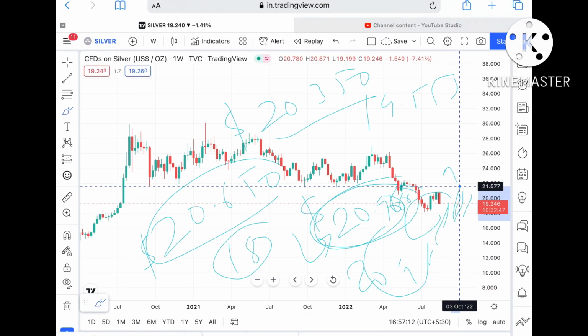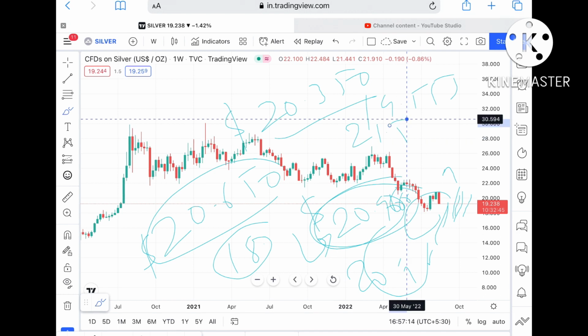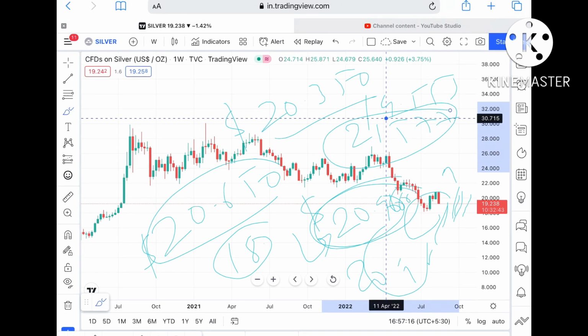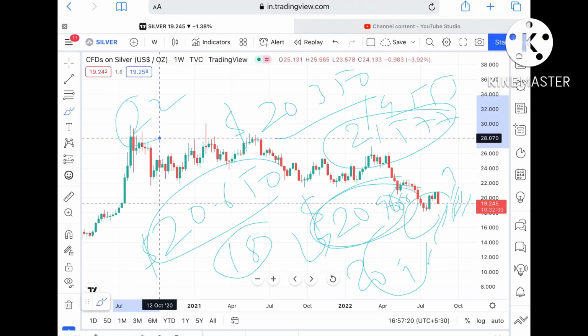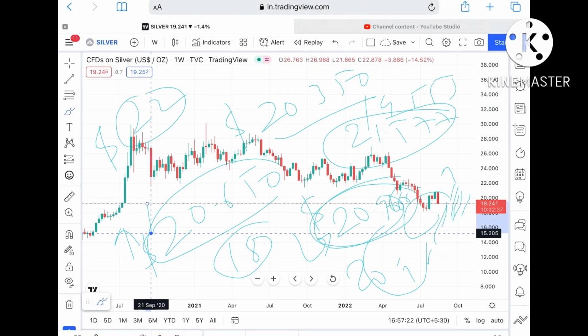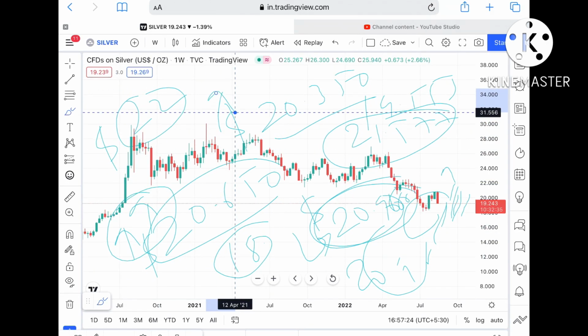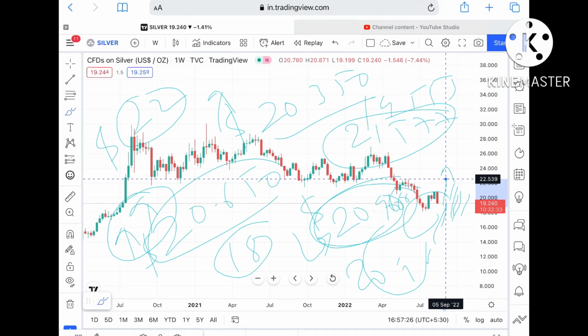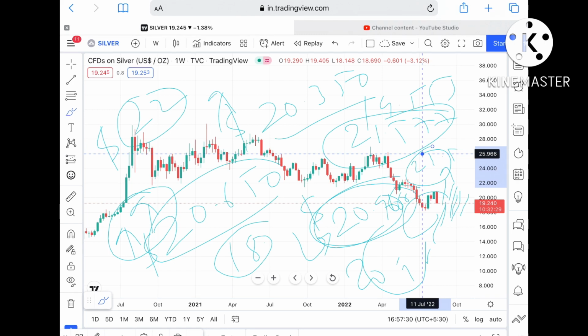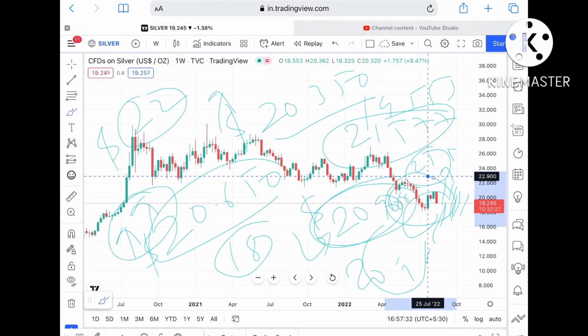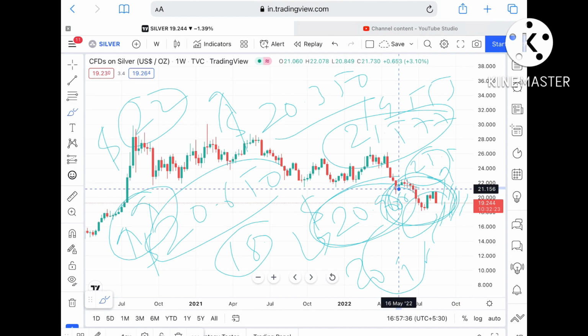We can see it go further upside towards a level of $21.577. If the price goes above that level, then there is a high probability it can touch a level of $22, and from there it can go further upside. If the price goes above that level, it can touch $22.5, and if the price goes above that, there is a high probability of moving further upside, because this range has not come in 2-3 months, so the probability is high.